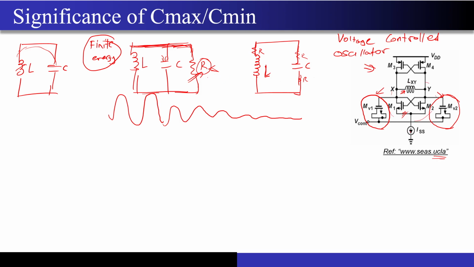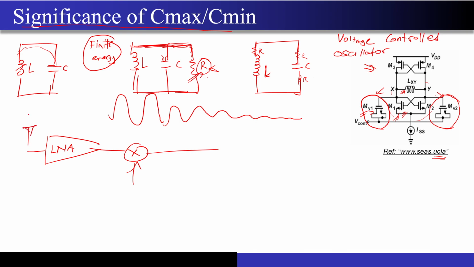Okay, so I hope the importance of this transistor, the MOSFET, is clear, and the importance of this LC circuit is clear. Now what is the significance of that Cmax upon Cmin figure that we had seen? In the previous lecture, I had given you an example of the superheterodyne receiver, correct? So some kind of arrangement like this.